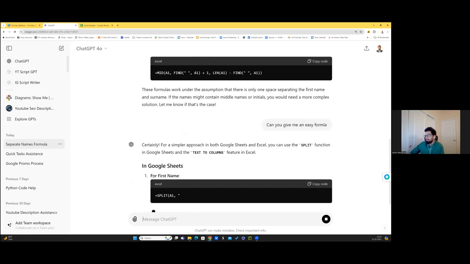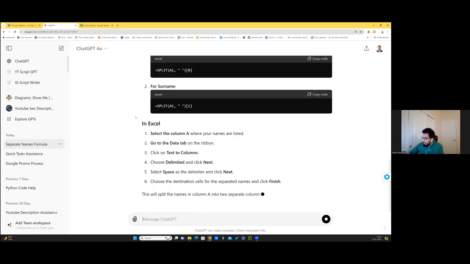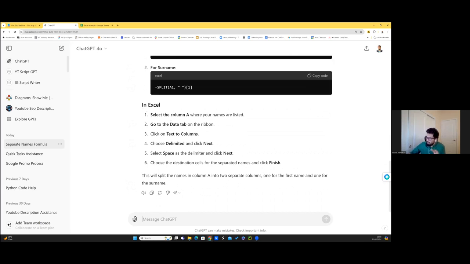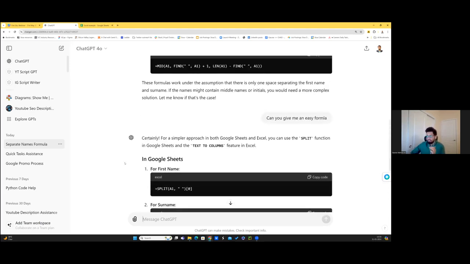From text to columns, which is split, correct? So it can help you with that as well. And it gives you complete information: select the column A, go to the data tab. You can do this also. So there are different approaches that it gives you, and also a step-by-step guide. This is a very simple example, but I'm going to notch it up a little higher. But this is how you use AI and interact with ChatGPT.